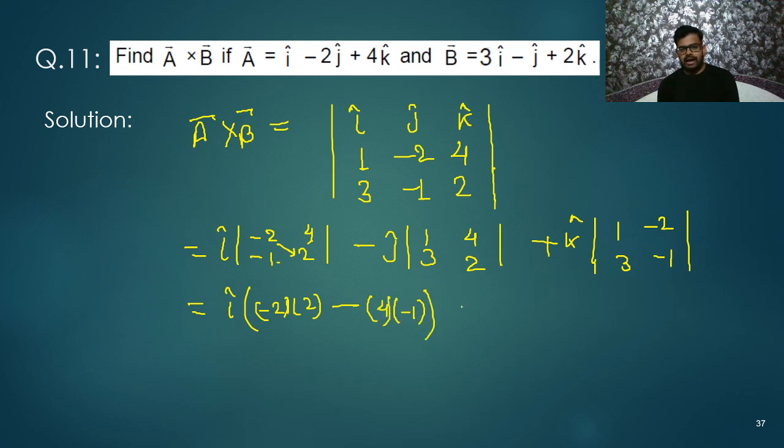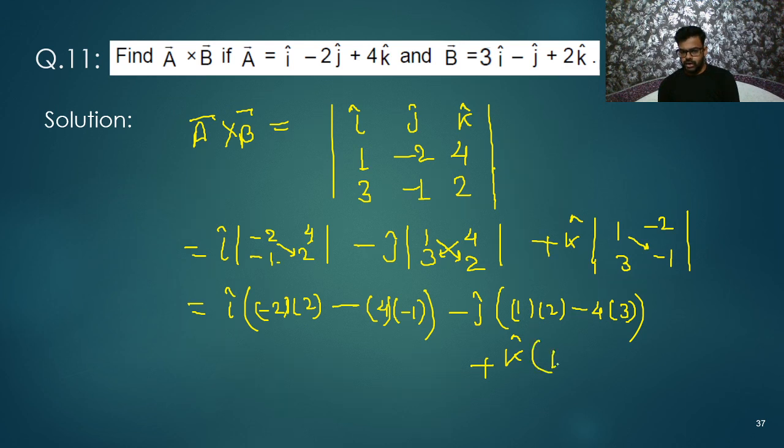Done. Now, j cap minus j cap is there. Now this will be multiplied with this. So I'll get 1 into 2. Then 4 into 3. So minus 4 into 3. Okay. Next plus k cap. k cap is there. 1 into -1. What next? Minus sign you will write here, and now -2 will be multiplied with 3. So here I will write -2 will be multiplied with 3.